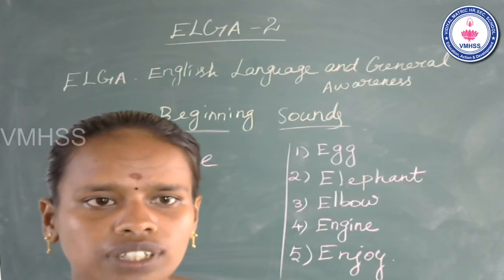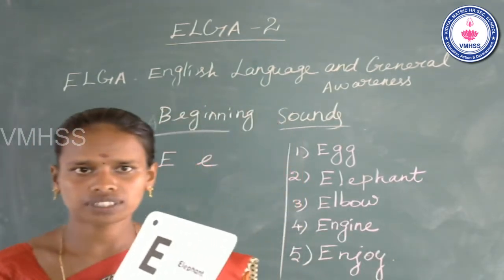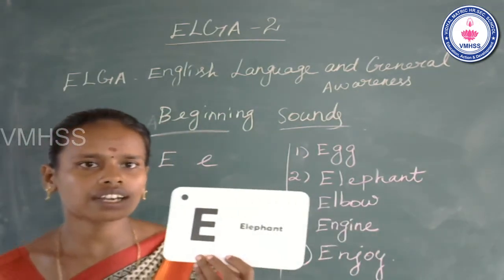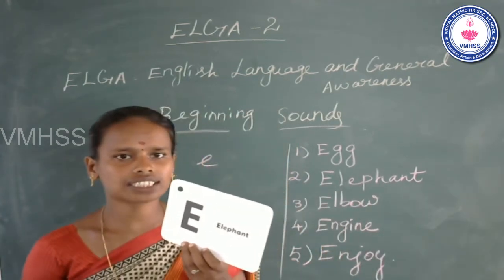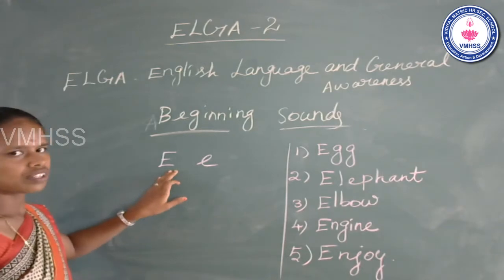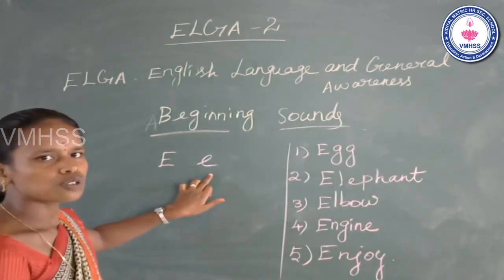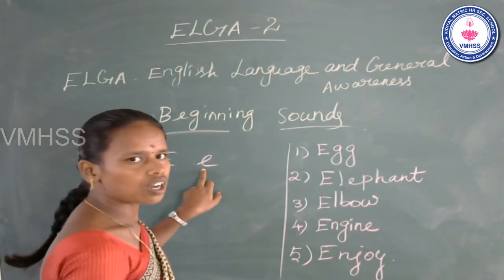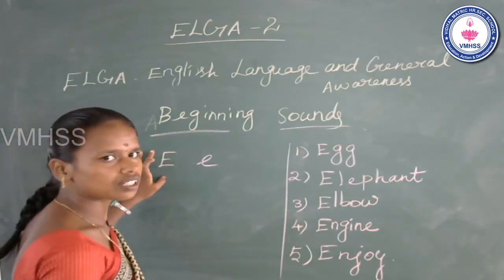Students, now go to the next letter. What do you see in the flashcard? Sorry, what do you see in the flashcard? The letter E. The name of the letter E. This is capital E. This is small e. The name of the letter E.